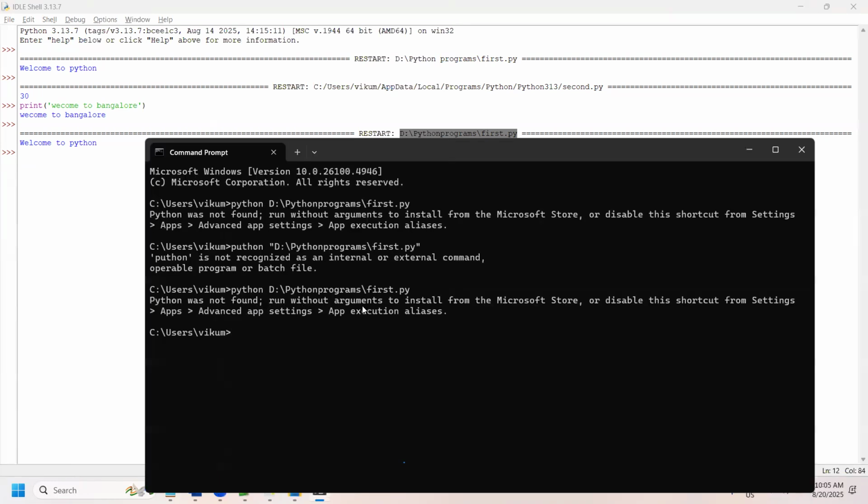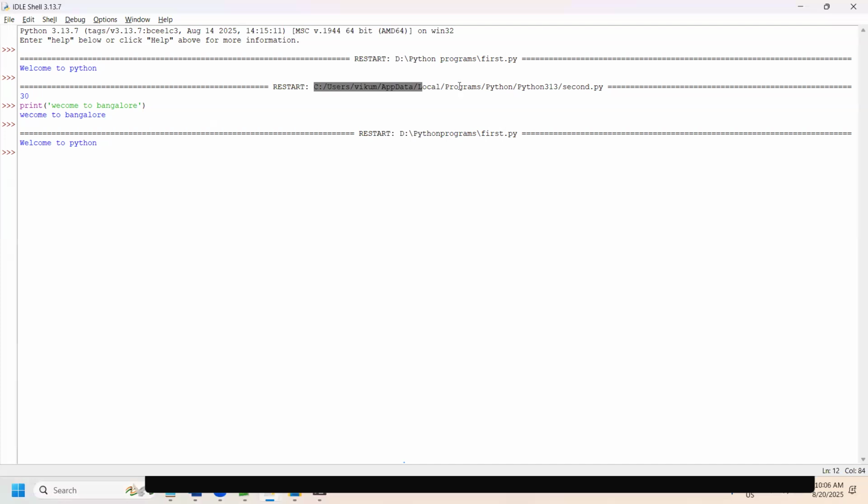Python was not found. Run without arguments to install from the Microsoft Store or disable the shortcut in settings. But we don't want all these things, right? So see users Python.